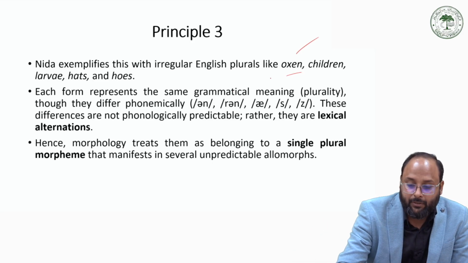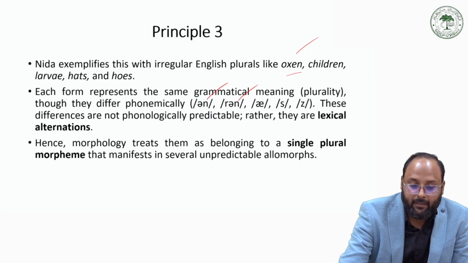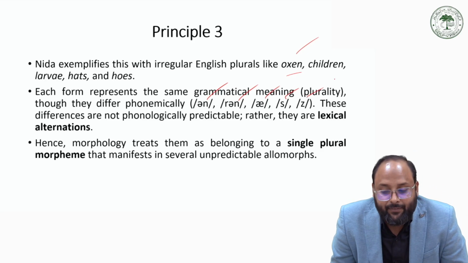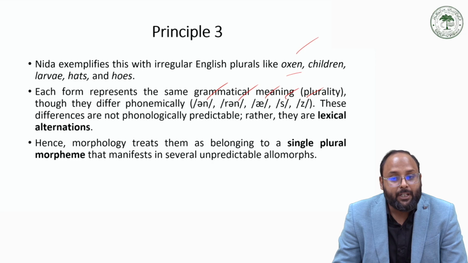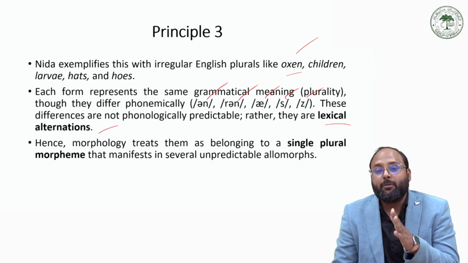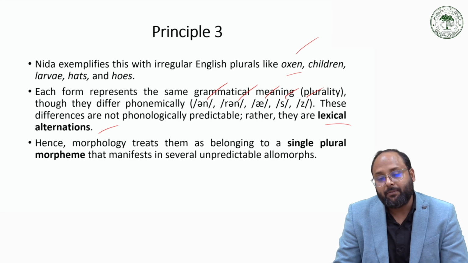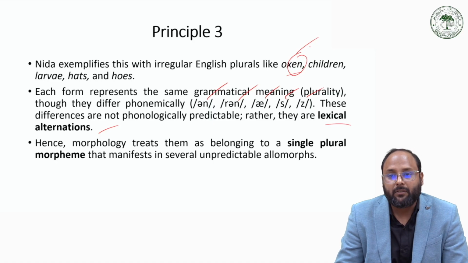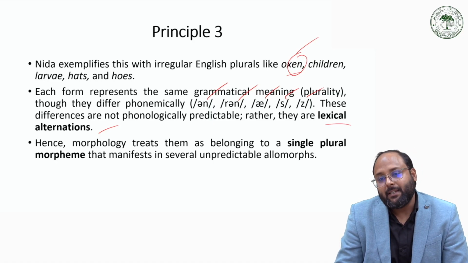In oxen we have -en, in children -ren, in larvae -e, in heads -s, in hose -z. These differences are not phonologically predictable; rather, they are lexical alternations, meaning that with a particular word we have this kind of plural, like -en in oxen and -ren in children. So they are lexically conditioned.